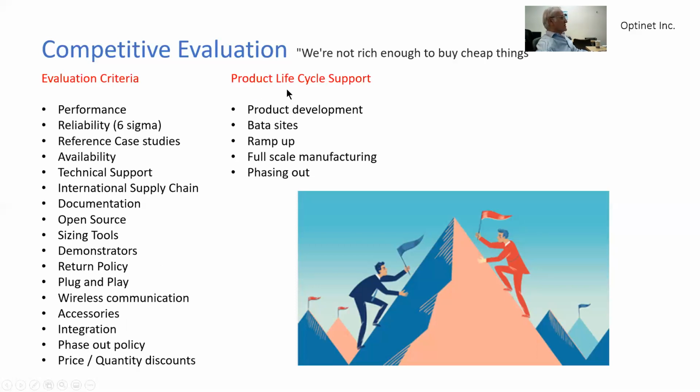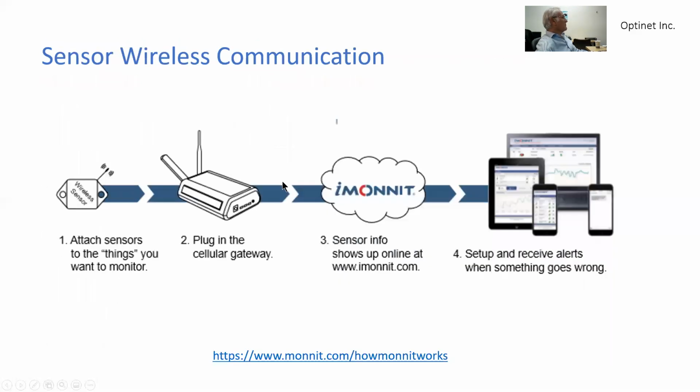The product has to be supported throughout the life cycle of the program, including product development, beta site, meaning a small number of friendly customers that are willing to test our product, and then at the ramp up when we increase manufacturing, full-scale manufacturing, and phasing out. Here again, we see sensors in wireless communication arena.